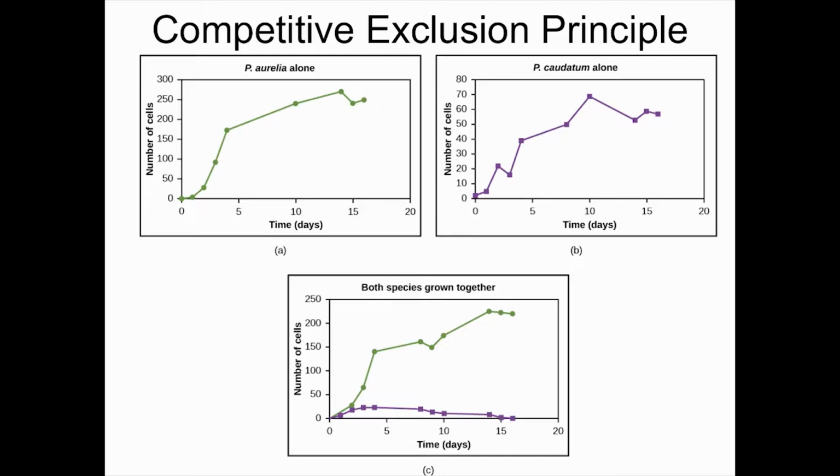Competitive exclusion can force species into resource partitioning, the idea that if a species cannot utilize a certain resource, it will use another available resource.